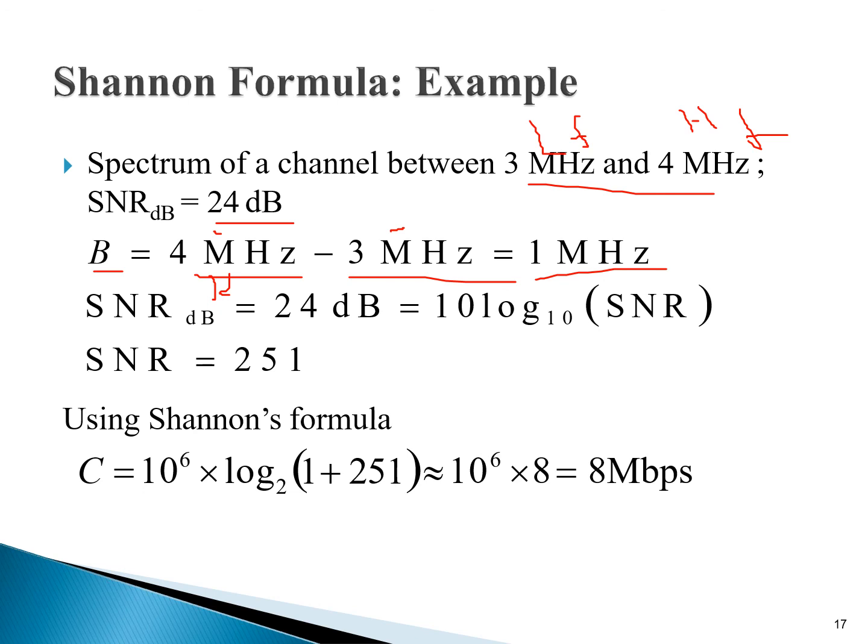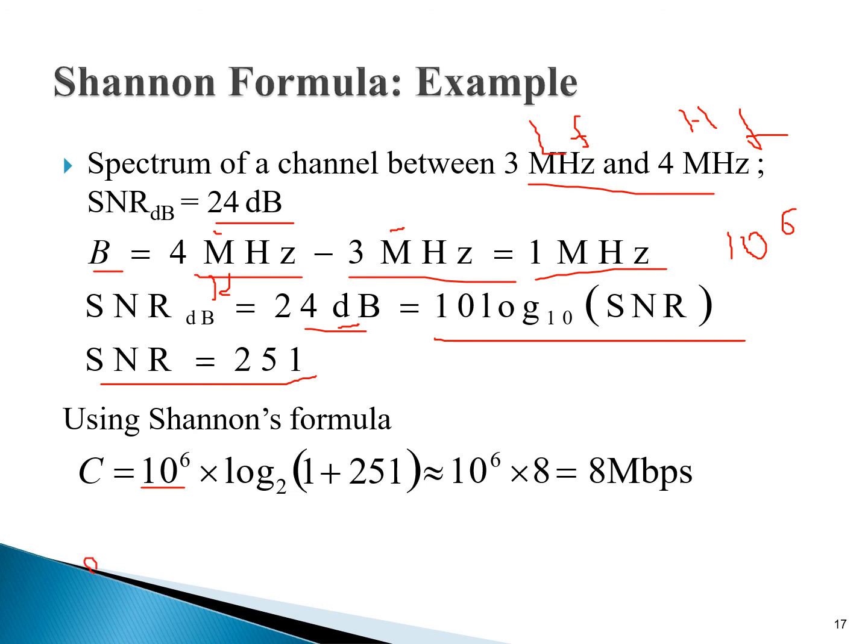Students, SNR in dB is also given, that is 24 dB, and the formula of SNR dB, everyone knows, is 10 log base 10 of 1 plus SNR. So how can we calculate the value of B over here? This is 1 megahertz. You may write that 1 megahertz is equal to 10 raised to power 6, क्योंकि mega means 6 zeros. So what is the value of B? That is 10^6, और SNR की value, this is the point.